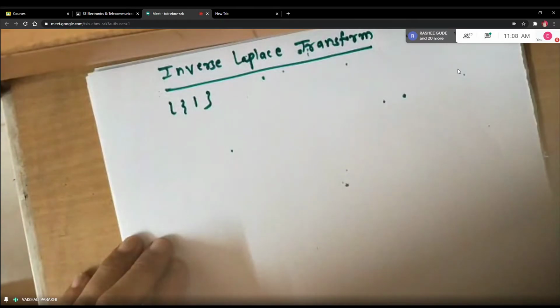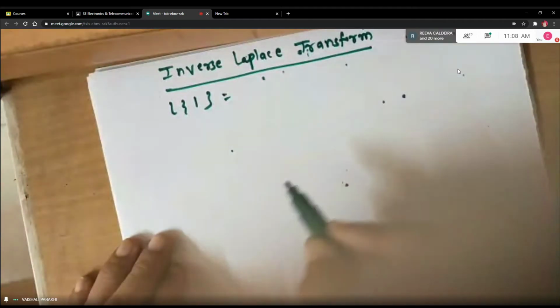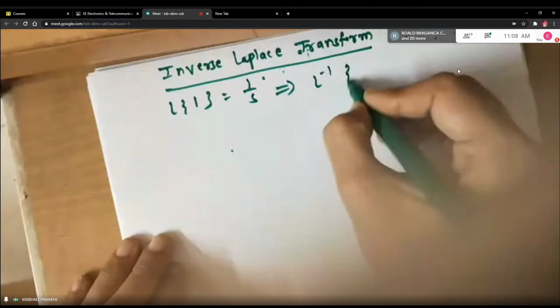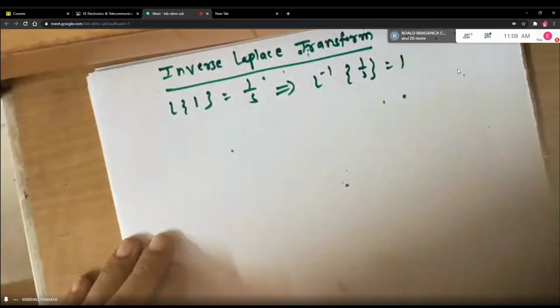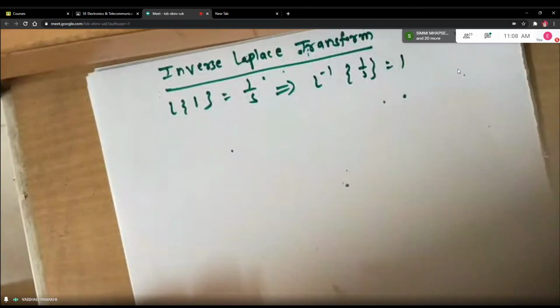what is Laplace of 1? Riva? 1 by s. So this implies Laplace inverse of 1 by s is 1. Correct or no? So if I take L inverse on both sides, I get Laplace inverse of 1 upon s is 1. So you got the first formula of Laplace inverse, right?